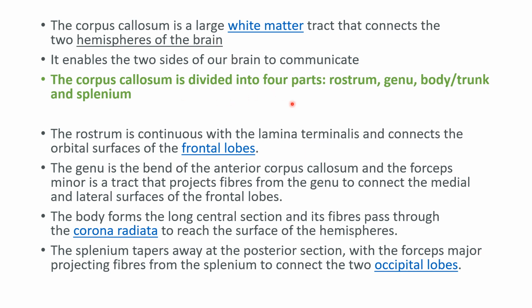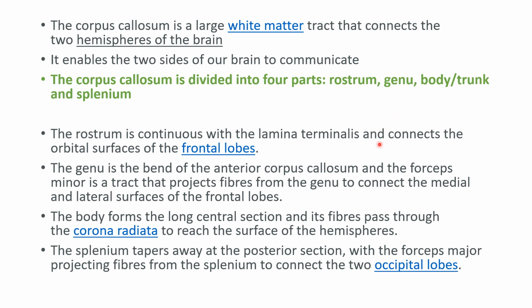Coming to the parts of the corpus callosum. It is divided into 4 parts. They are rostrum, genu, body or trunk, and splenium. Here, the rostrum is continuous with the lamina terminalis and it connects the orbital surfaces of the frontal lobes. So this rostrum is continuous with the lamina terminalis and connects the orbital surfaces of the frontal lobes.